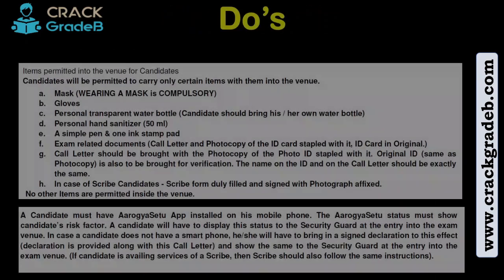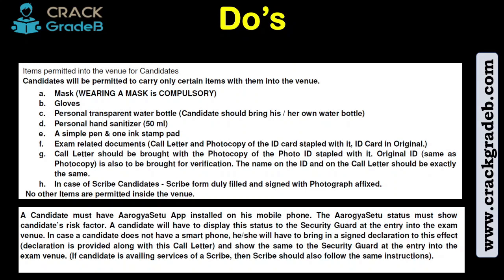Now we have come to the do's of the lecture. I hope I won't take much time here, just 30 seconds. Read this. If you haven't downloaded the handout, please go through it once. It will take hardly 1 minute. This is the important part: what you need to carry and what you need to download on your mobile phone, because things are not normal.